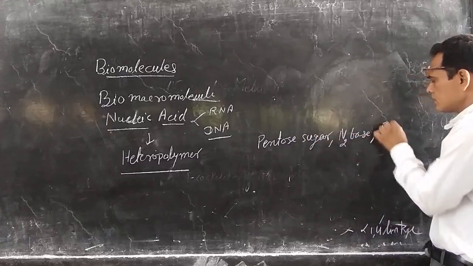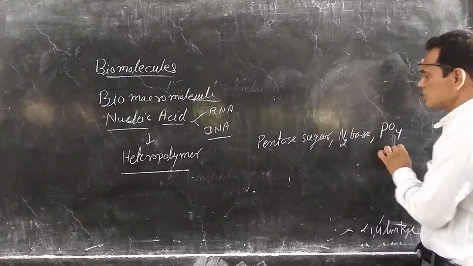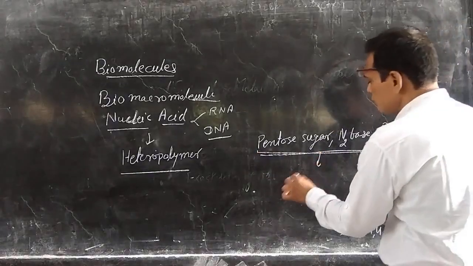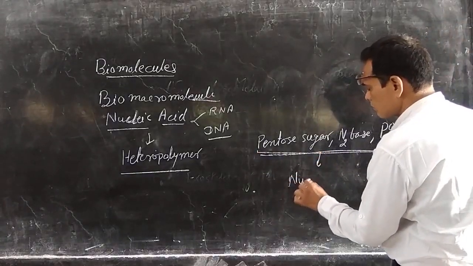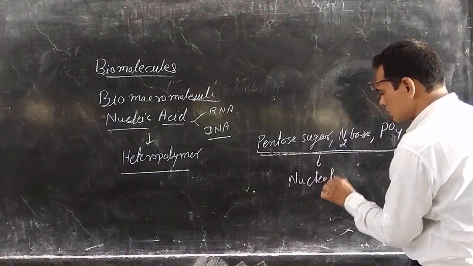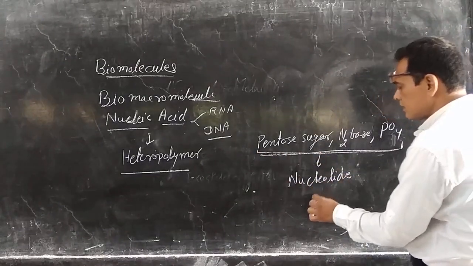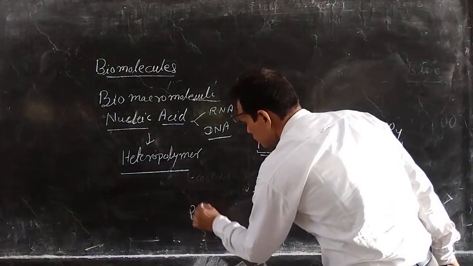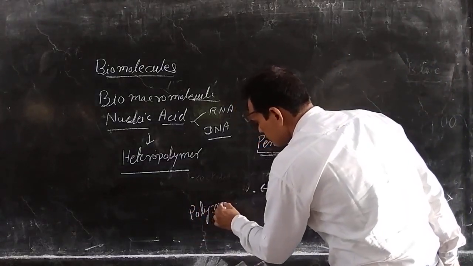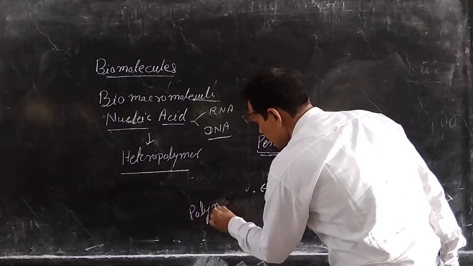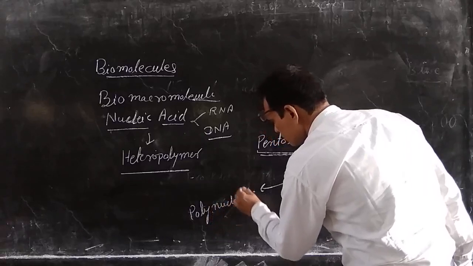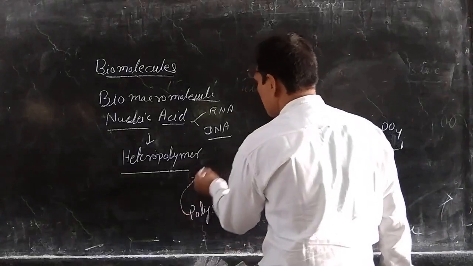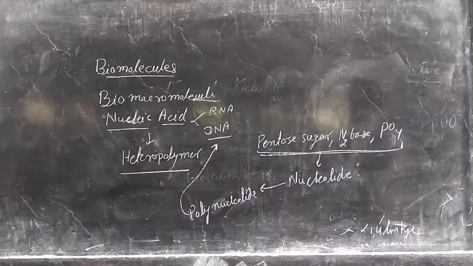and phosphate. So these three monomers combine together to form nucleotides, and many nucleotides form polynucleotides, that is RNA or DNA.